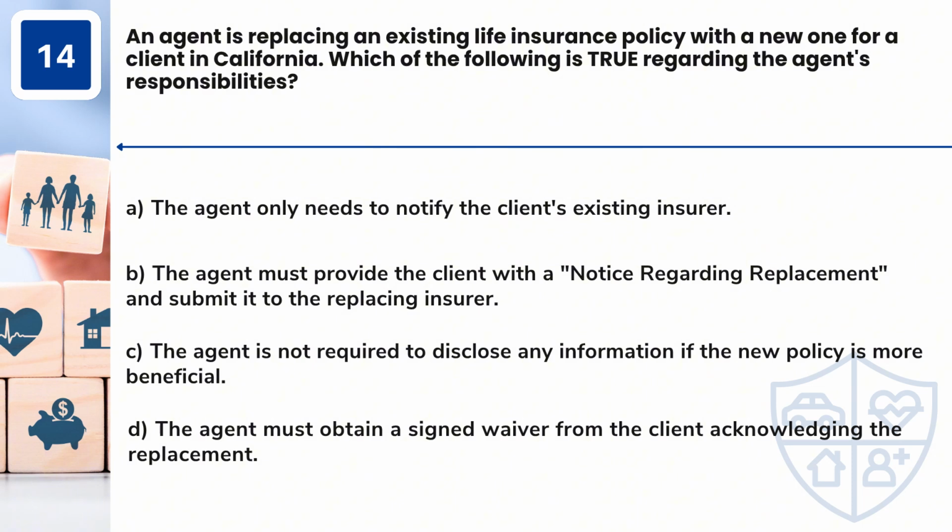Question 14. An agent is replacing an existing life insurance policy with a new one for a client in California. Which of the following is true regarding the agent's responsibilities? A. The agent only needs to notify the client's existing insurer. B. The agent must provide the client with a notice regarding replacement and submit it to the replacing insurer. C. The agent is not required to disclose any information if the new policy is more beneficial. D. The agent must obtain a signed waiver from the client acknowledging the replacement.